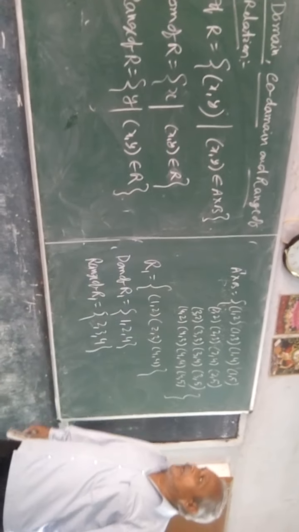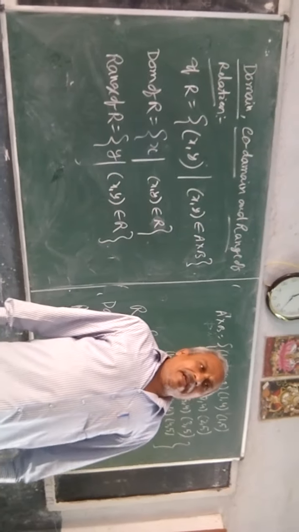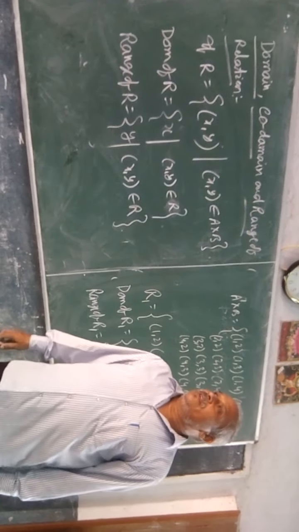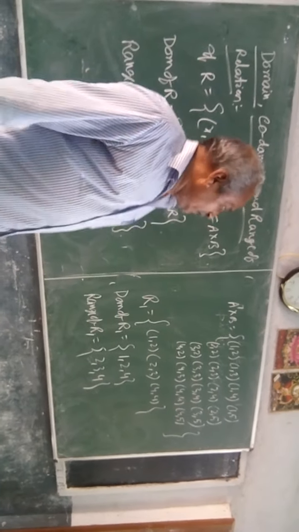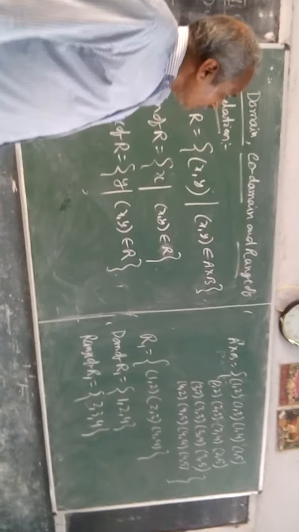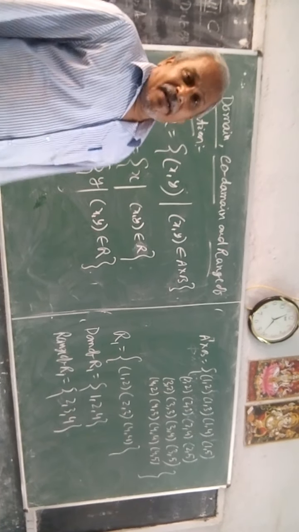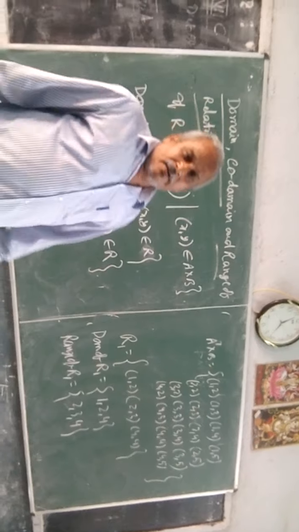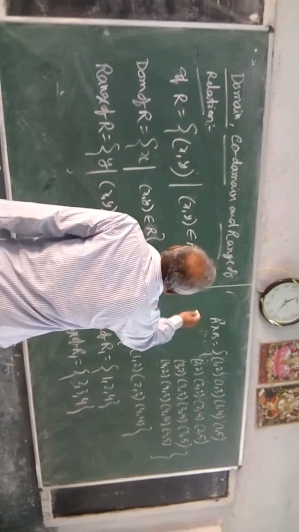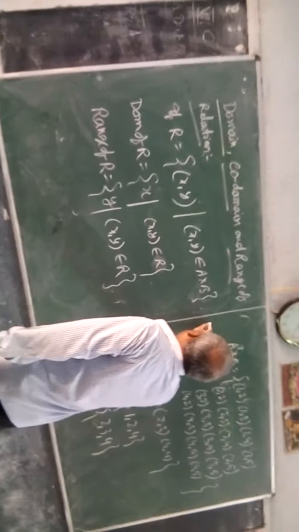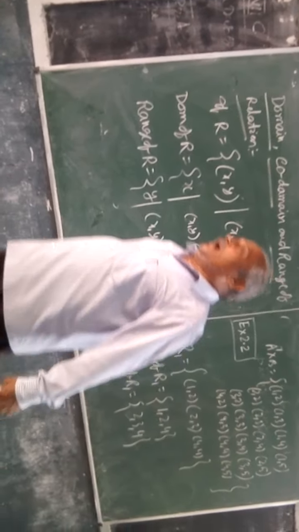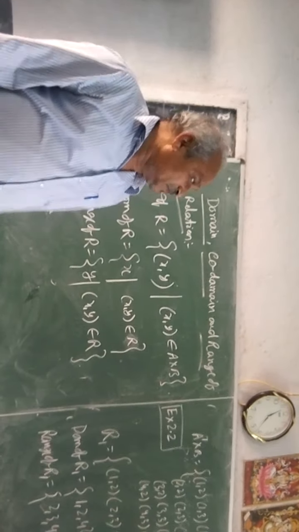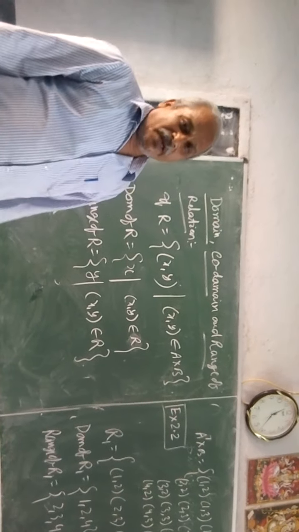Okay, and in this way, up till now we have discussed what a relation is. I gave you the definition of relation and types of relation like void relation, universal relation, and trivial relation, and then we discussed domain, codomain, and range of a relation. Okay, and homework, you will try to solve the problems based on this concept from exercise 2.2. Try the questions, and if some question is not solved, you ask me, I will help you. Okay, thank you very much.